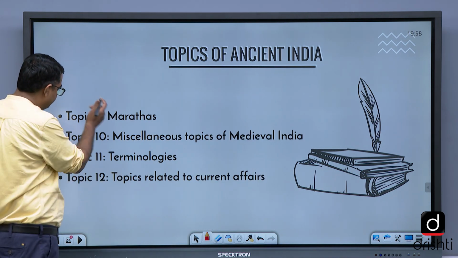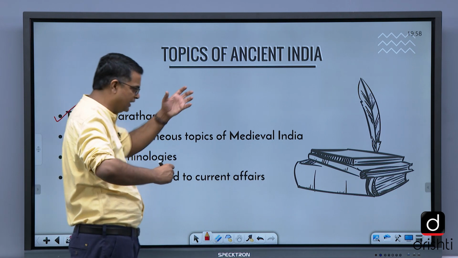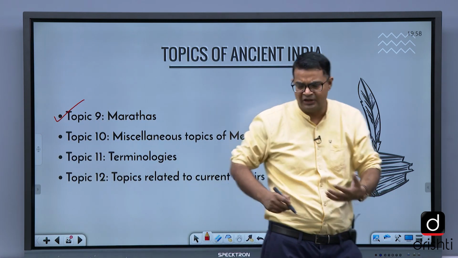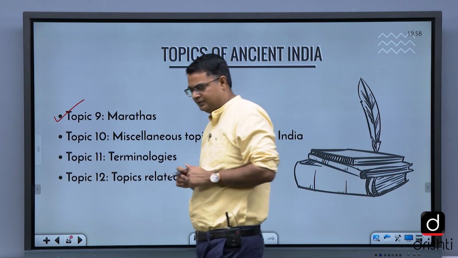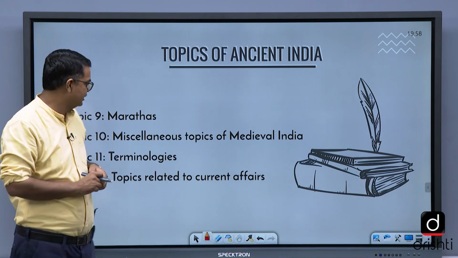Then Marathas also, because they mainly ask from Anglo-Maratha, or rise of Marathas, or to an extent Ashtapradhan, the administration of Marathas.